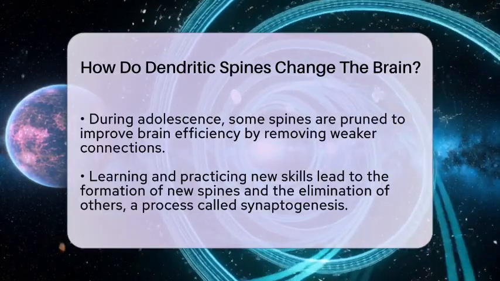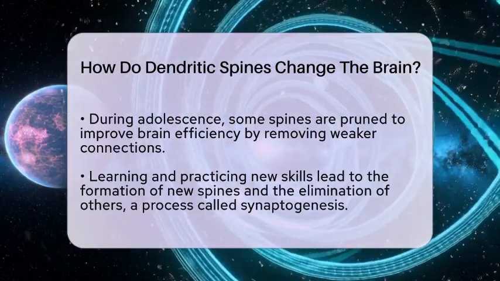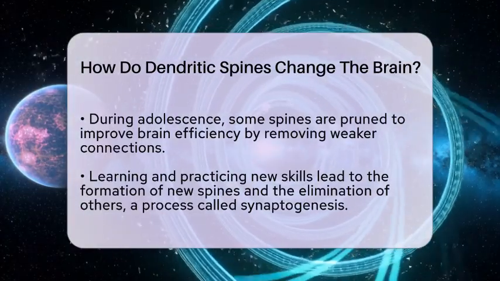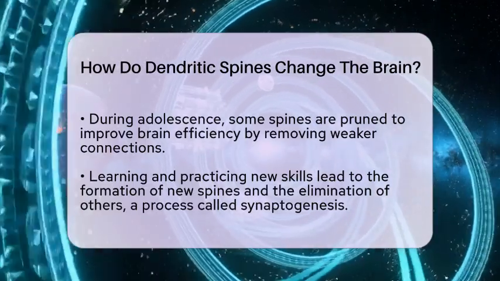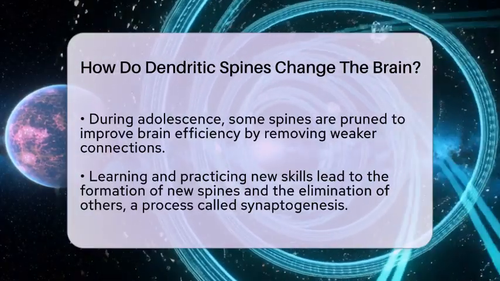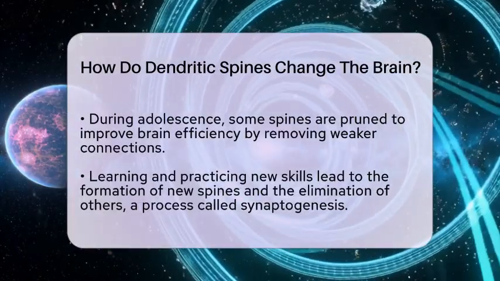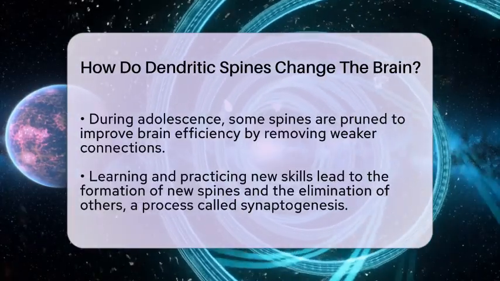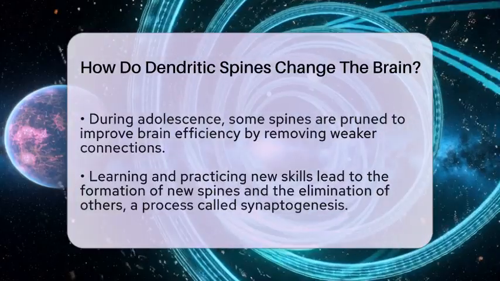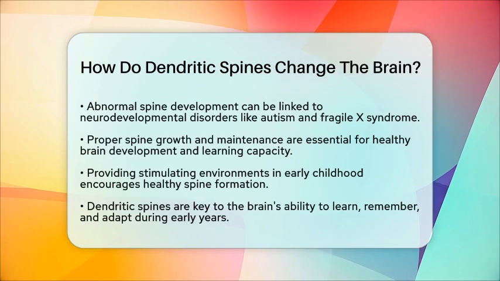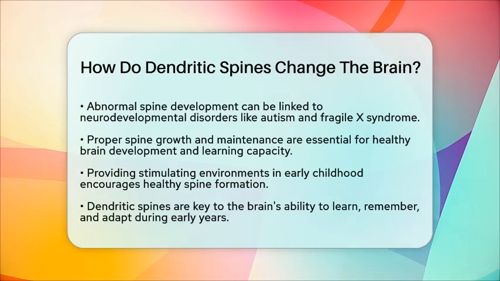If dendritic spines do not develop properly or are not maintained well, it can lead to problems. Some neurodevelopmental disorders, like autism or Fragile X syndrome, are linked to abnormal spine growth. Too many immature spines or too few mature spines can interfere with how neurons communicate, affecting learning and behavior.